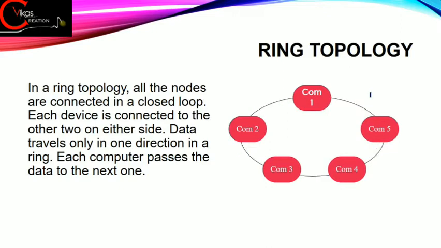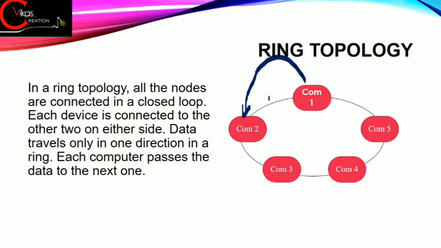Now the best thing of this networking is that if by mistake this cable is not working properly, still our computer number 1 is able to transfer the data to computer number 2. Now see what happens here, if this cable is working, in that case 1 will directly transfer the data to computer number 2.